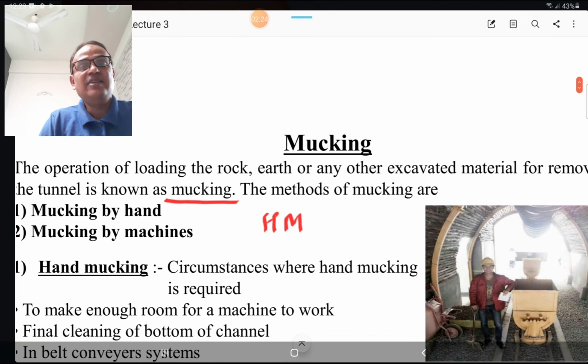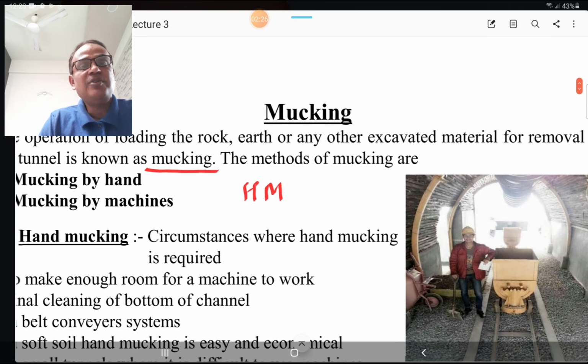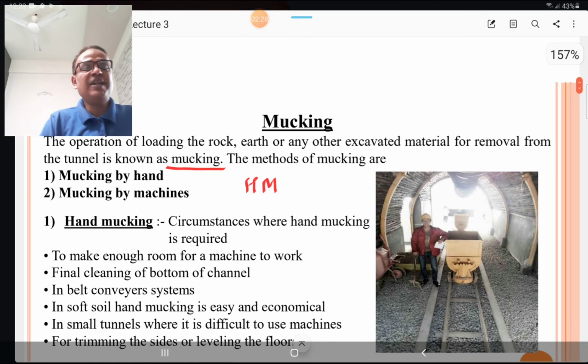Then mucking. You know the mucking. What is the mucking? Mucking is the operation of loading the rock, earth or any other excavated material for removal from the tunnel is known as mucking. The methods of mucking are mucking by hand and second is mucking by machine.